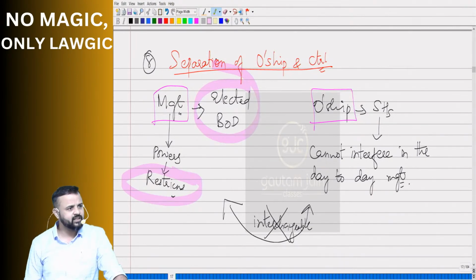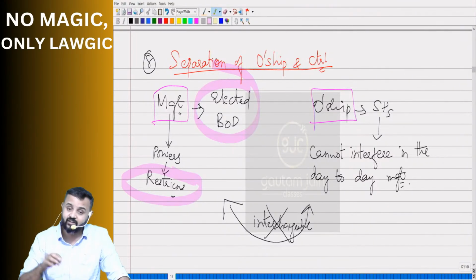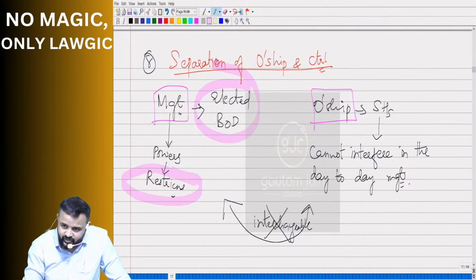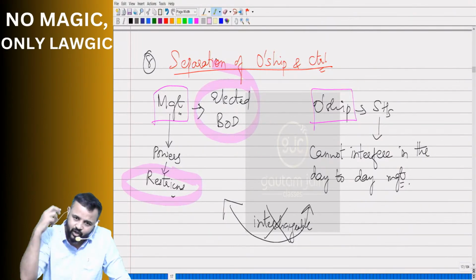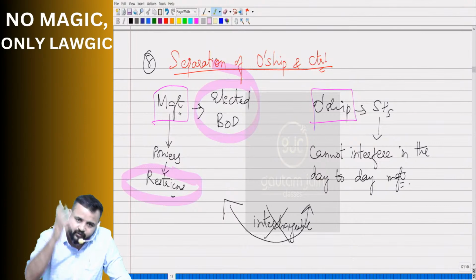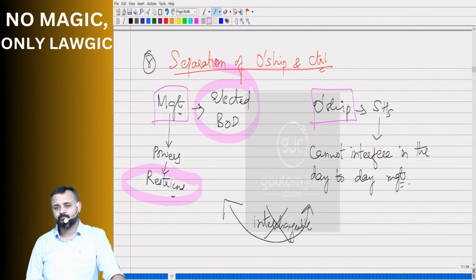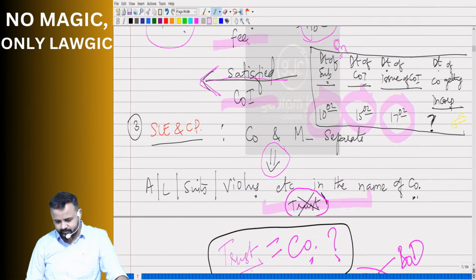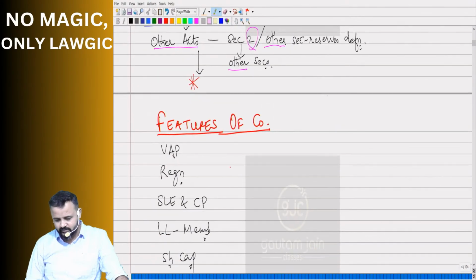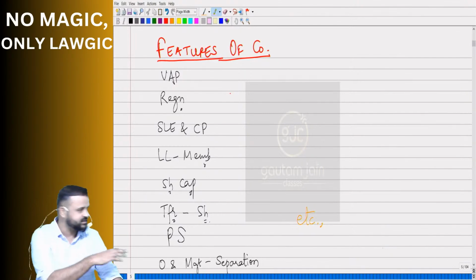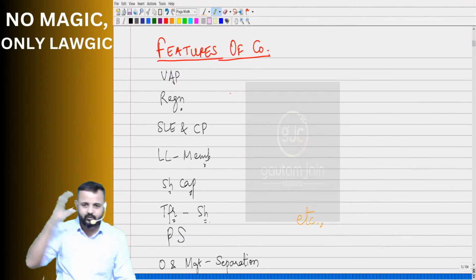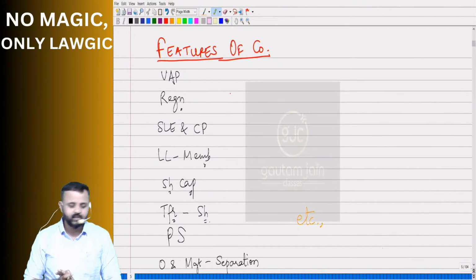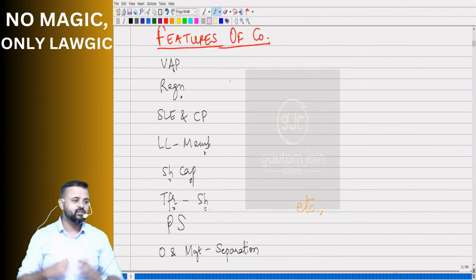Acha sir, we were discussing the definition. Yes, yesterday we started with what? Definition, but we were not getting a comprehensive definition. So that's where we said, first let us discuss a few features, and after that we will frame our own definition of company. Okay? So now we know all the features, all the important ones. Can we frame a sentence where we can cover all this and say this is the definition of company?